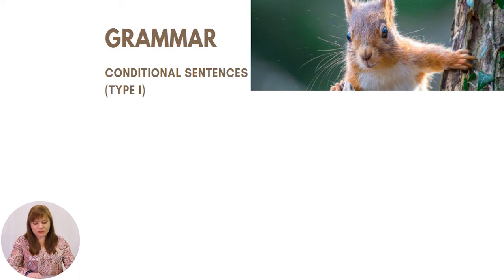Conditional sentences are also known as conditional clauses or if clauses. They are used to express that the action in the main clause without if can only take place if a certain condition in the clause with if is fulfilled. There are three types of conditional sentences. Today we are going to discuss about the type 1.